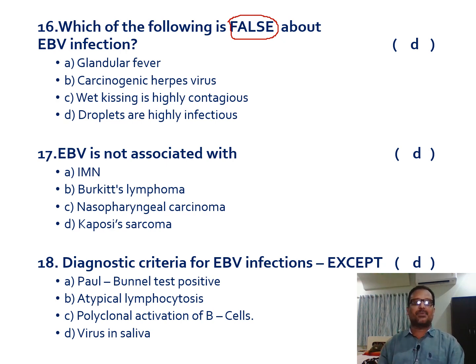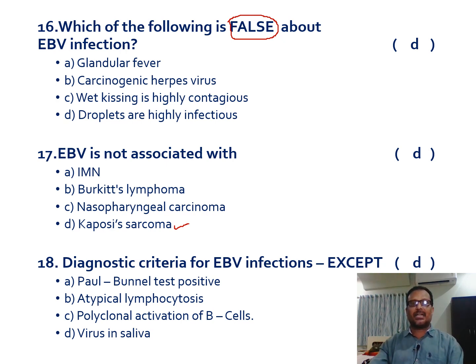Next, 17. "Epstein-Barr virus is not associated with infectious mononucleosis" is the correct answer, because Epstein-Barr virus is associated with infectious mononucleosis, Burkitt's lymphoma, nasopharyngeal carcinoma, and Kaposi's sarcoma. This Kaposi's sarcoma is produced by human herpes virus 8, but Epstein-Barr virus is human herpes virus 4. So Kaposi's sarcoma is produced by human herpes virus 8. The rest, IMN, Burkitt's lymphoma and nasopharyngeal carcinoma, are produced by Epstein-Barr virus.